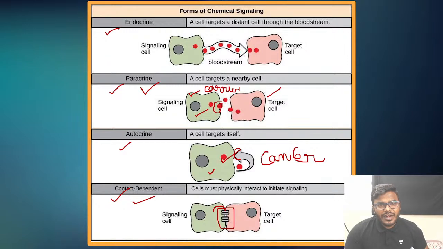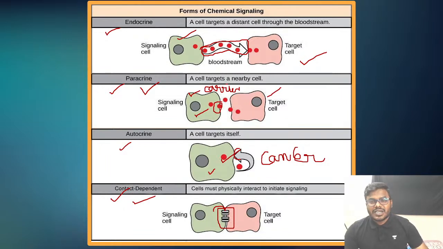Next one, what can we call it? We call it endocrine signaling. What is this endocrine signaling, friends? All of you listen to me carefully. This is the signal releasing cell and this is the signal accepting cell. Once the signal is released from the signal releasing cell, that particular signal travels via blood as its stream of transport. How are they traveling? They are traveling via blood as their stream of transport and reach the targeted cell.